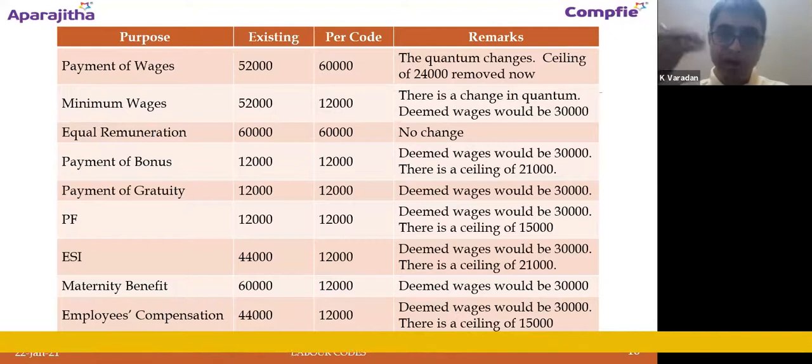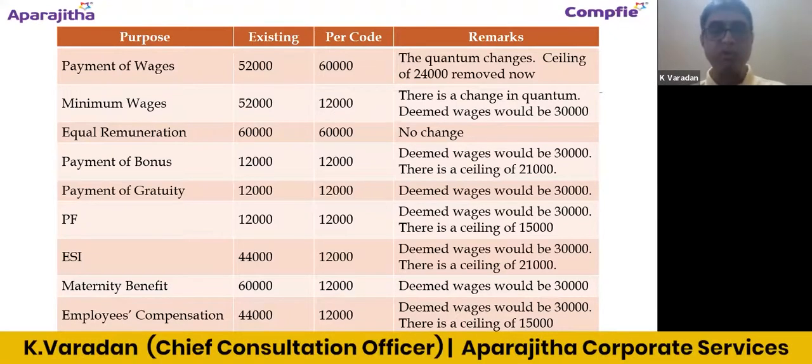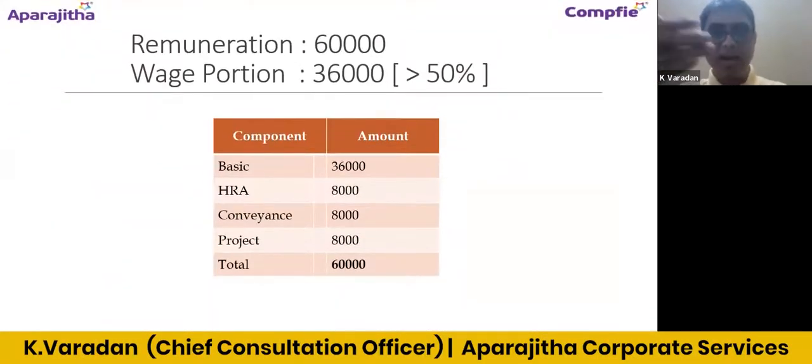Again, like we saw for the earlier example, 18,000. In this case also, for the higher quantum of salary, when the wage portion works out to more than 50%, I think those employers again need not go for any revisiting of their salary structure. It is not required, right?